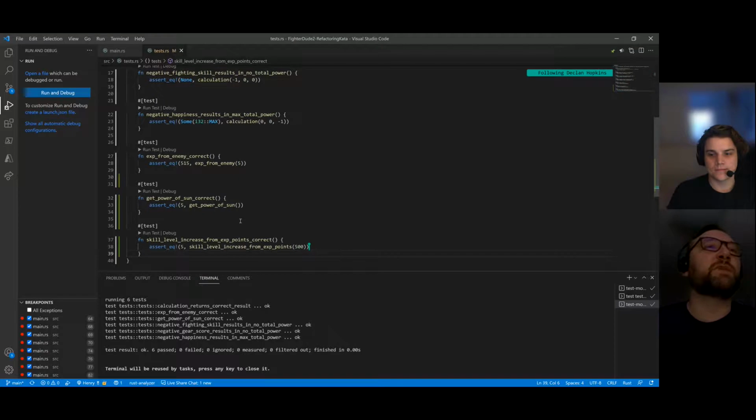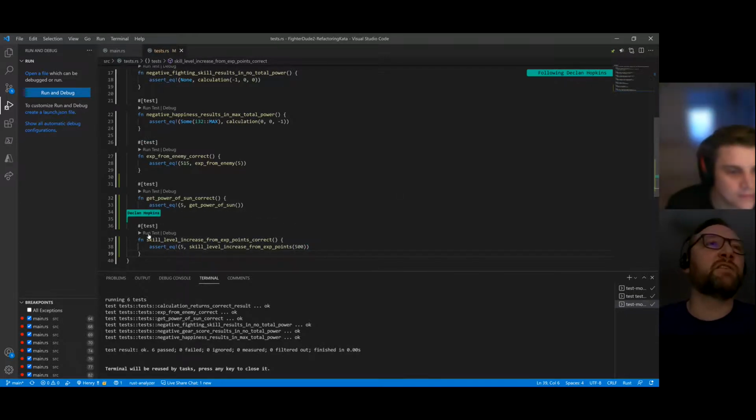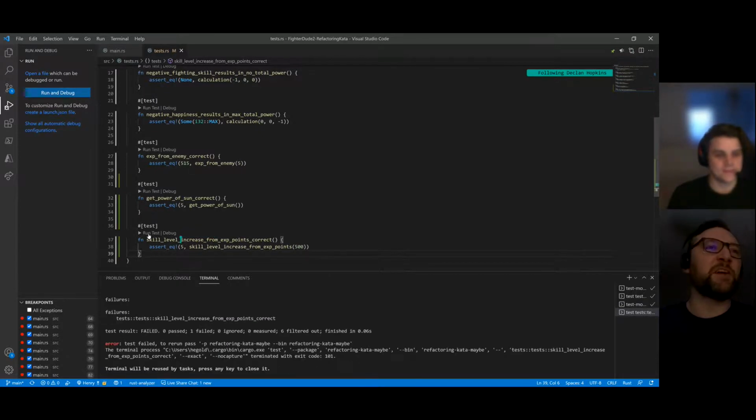Which makes me think we did actually miss... I guess we're not doing red green refactor right now, but we have missed a refactoring step for the test, but we can come back to that. Cool. So can we give it a run? I think you have to run it. It says I need to ask you to enable it, but I don't know how. Okay. Well, I will just give it a click then.